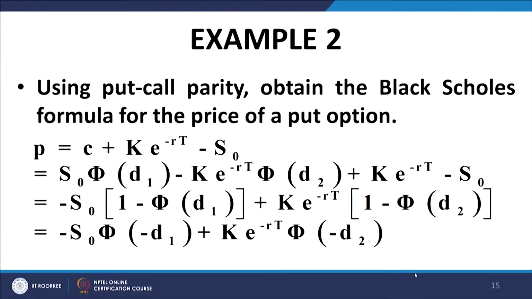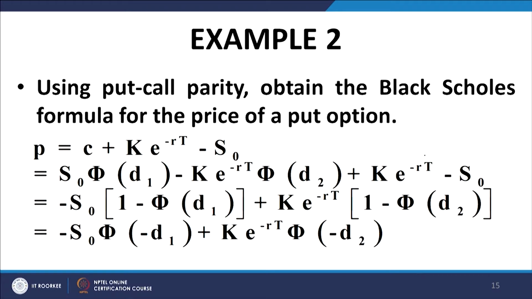Using put call parity, obtain the Black-Scholes equation for the put option. Very interesting, very simple. From the put call parity, what do we have? C plus K e to the power minus rT is equal to P plus S0, or P is equal to C plus K e to the power minus rT minus S0. Substituting the value of C as per the Black-Scholes equation, we get S0 phi d1 minus K e to the power minus rT phi d2 plus K e to the power minus rT minus S0.